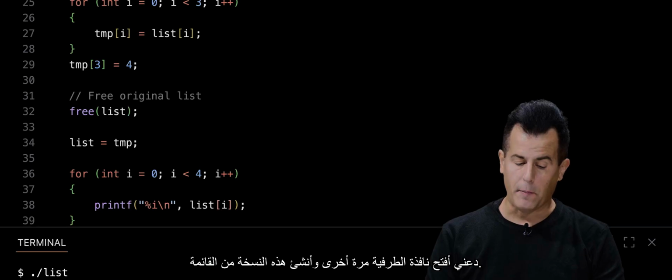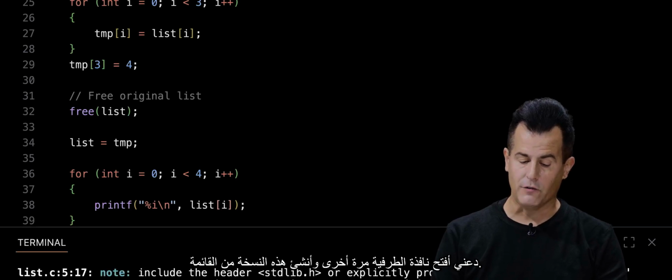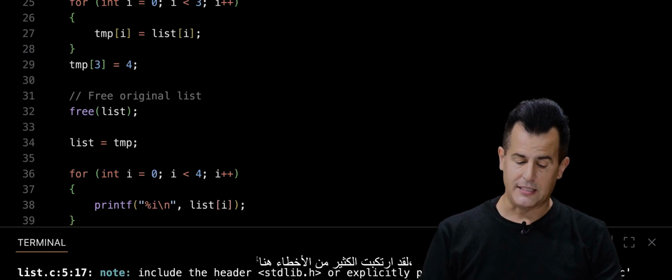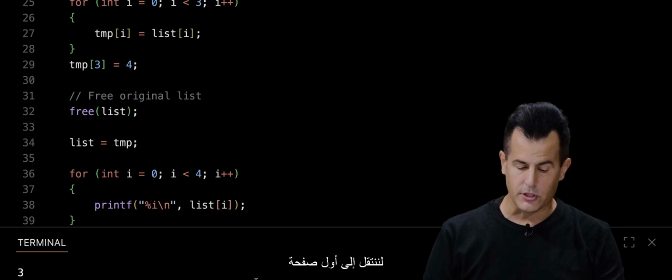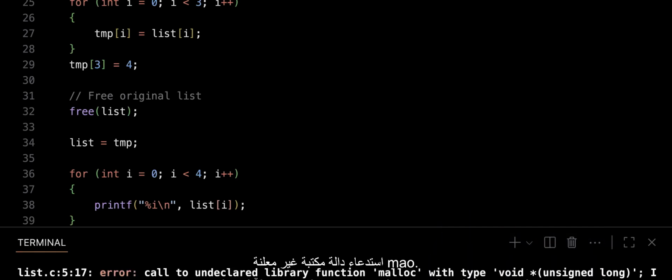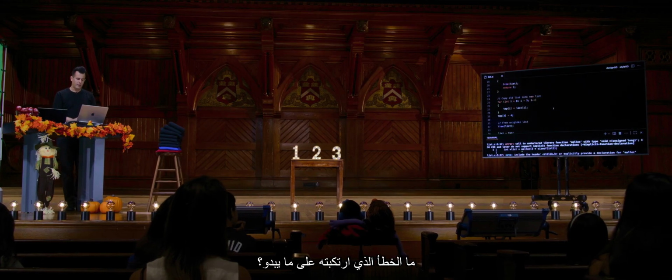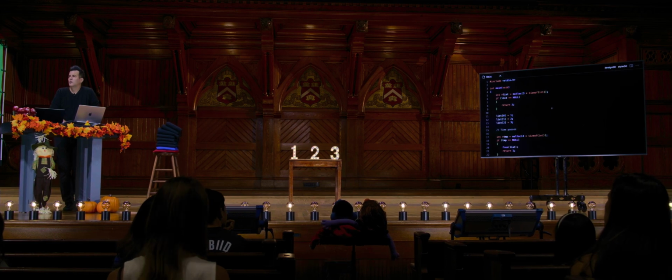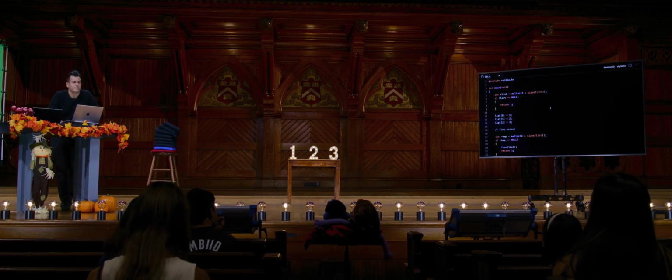Let me go ahead and open my terminal window again and make this version of list. I made a lot of mistakes here, it seems. Let's scroll up to the very first: call to undeclared library function malloc. What have I apparently done wrong or forgotten?